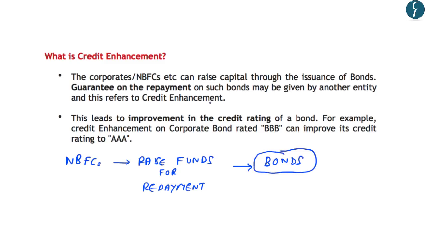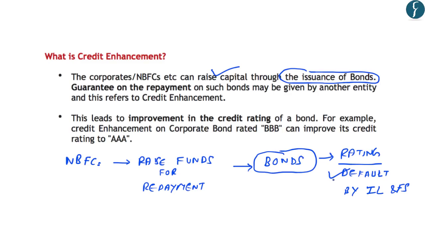So simply corporates or NBFCs etc. can raise capital through the issuance of bonds. Now these bonds have a rating, and the ratings of such bonds is low because of the default by IL and FS and due to the liquidity crunch in the market. So this is precisely the reason why the RBI has provided the partial credit enhancement.